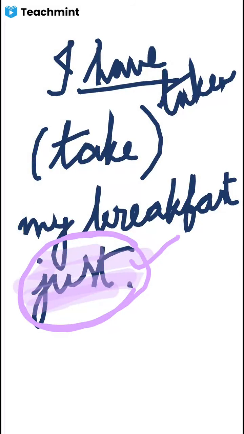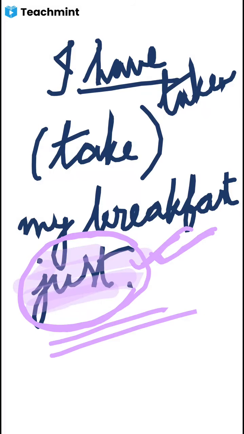Because from the time mentioned, we can understand when the incident happened or when the work was done. The time of work can be understood from the time given in the sentence. So just, yet are the time mentioned in the sentence, and from this we can understand what verb form we have to use here.